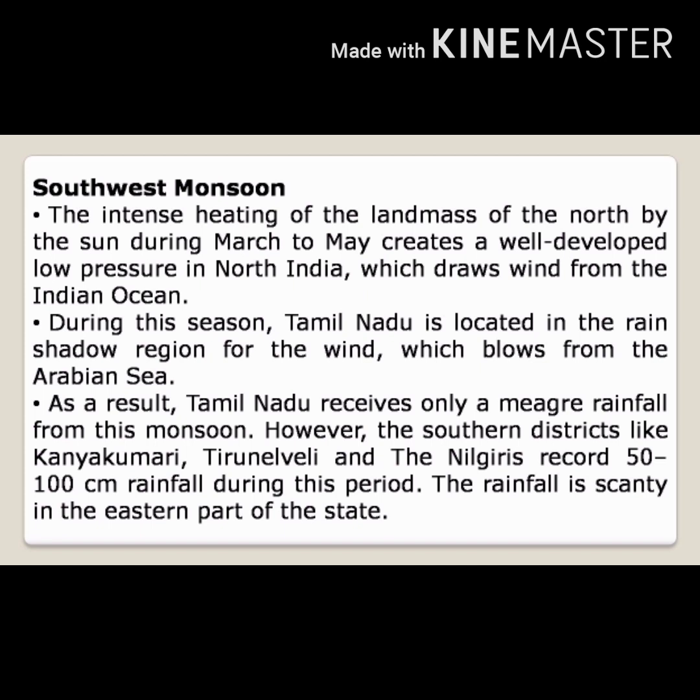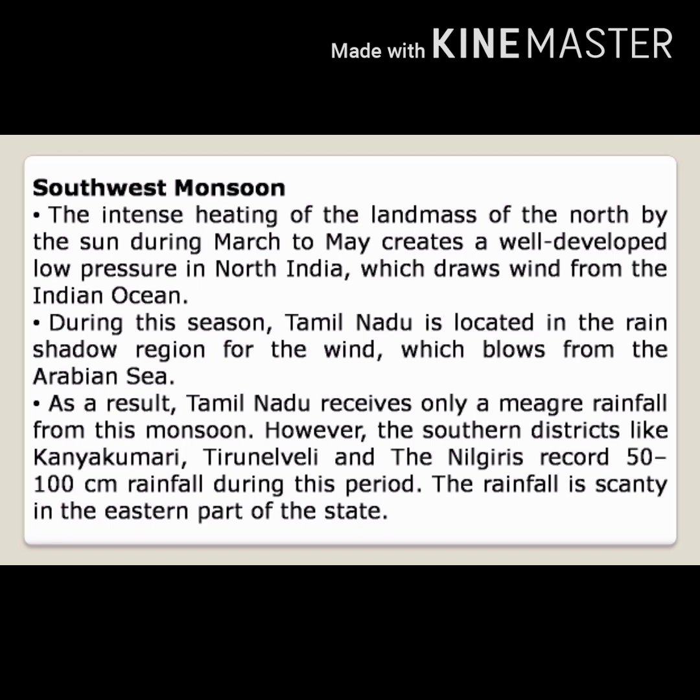During this season, Tamil Nadu is located in the rain shadow region for the wind which blows from the Arabian Sea. As a result, Tamil Nadu receives only meager rainfall. It gets less rainfall only in this southwest monsoon season.